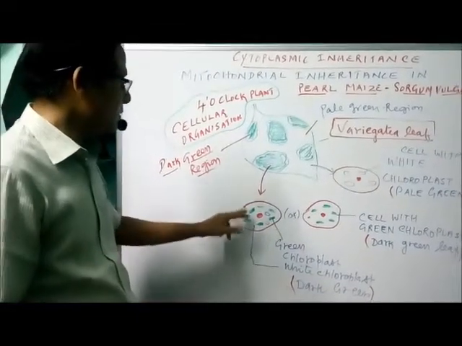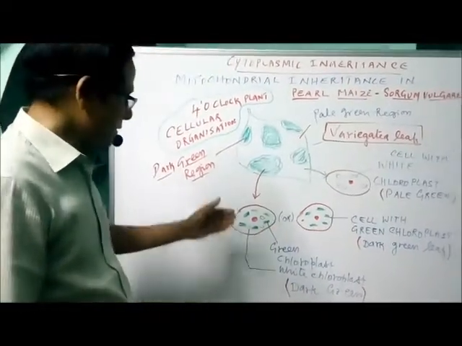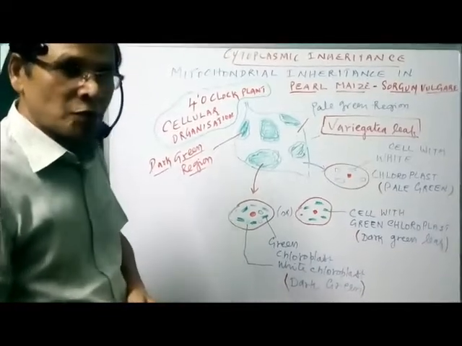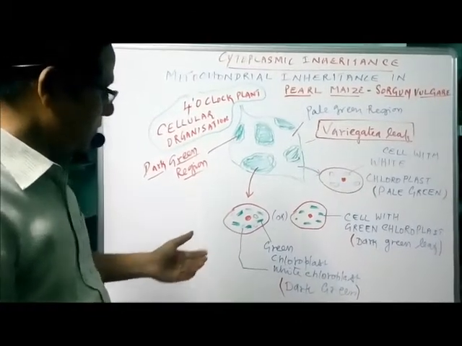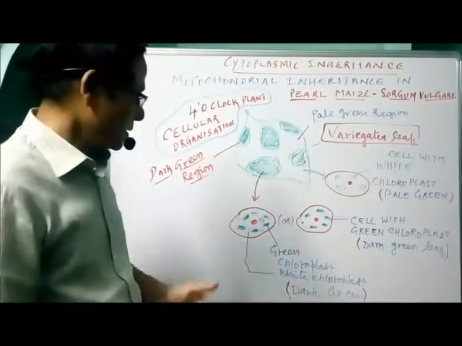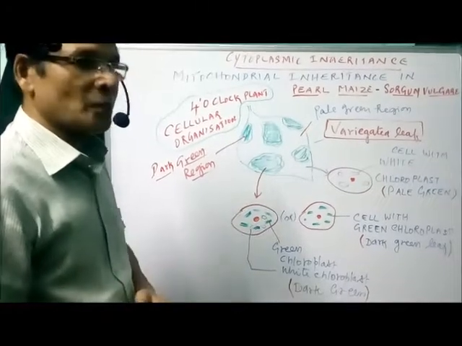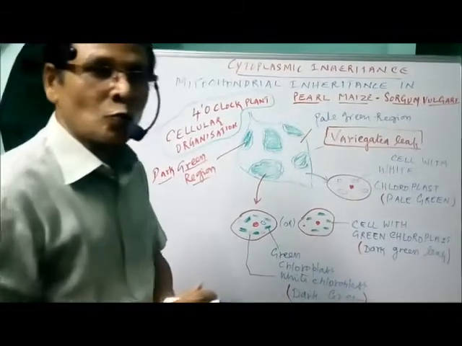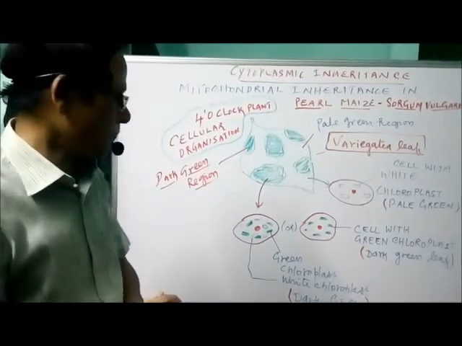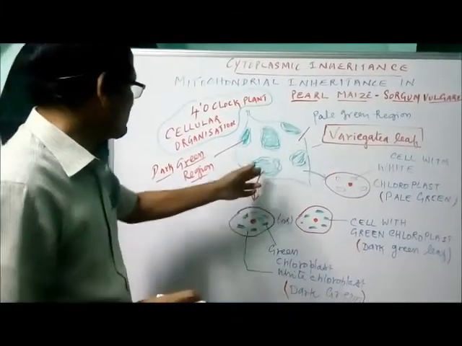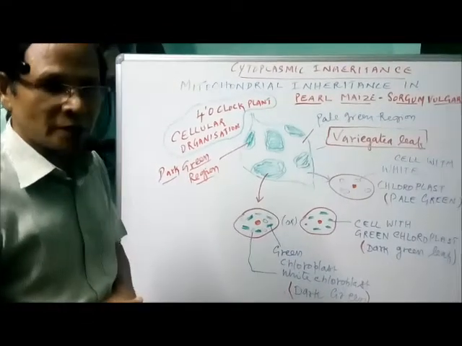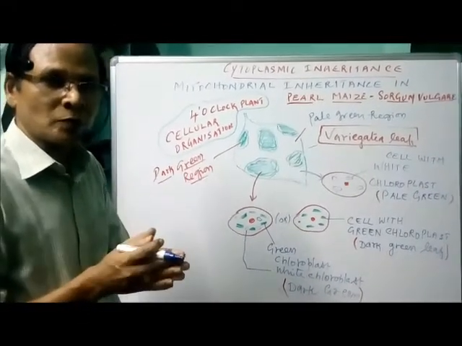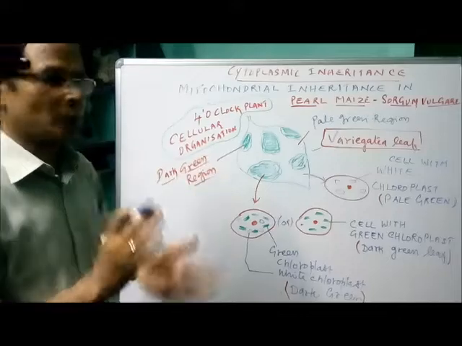In the case of the dark region, when the cells are analyzed, the cells show both green chloroplast as well as white chloroplast, or the cells reveal the presence of only green chloroplast. So in the dark green region, we have cells having both types of chloroplast or only one type of chloroplast.